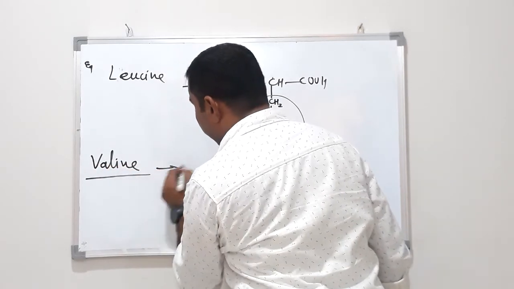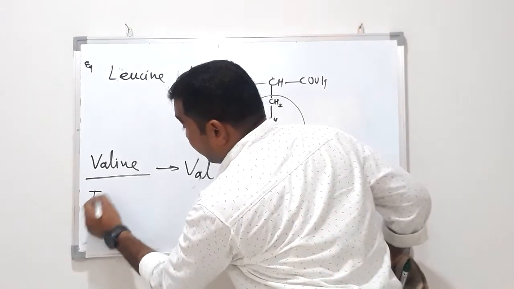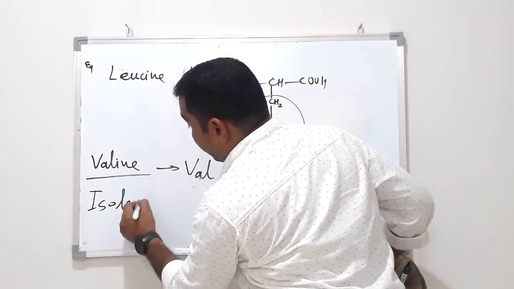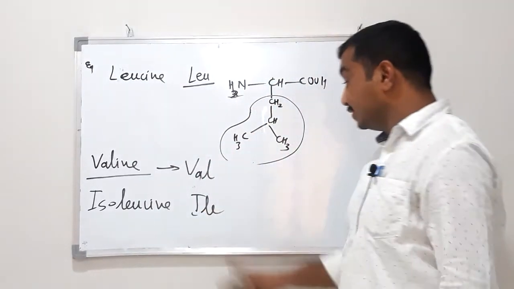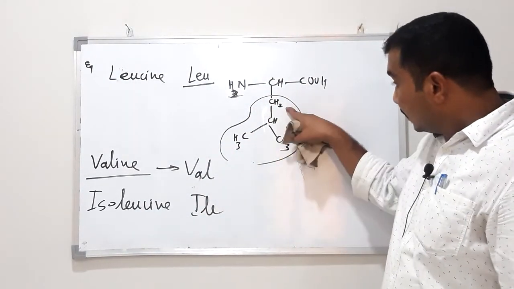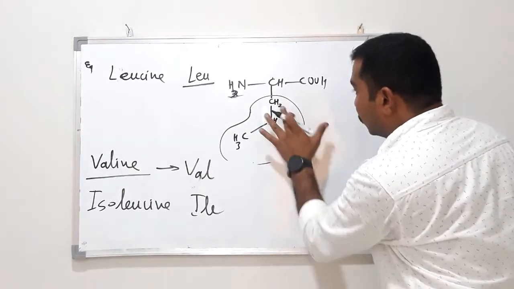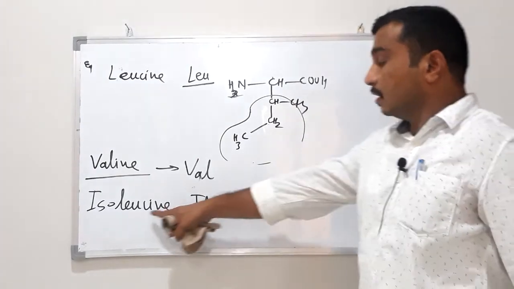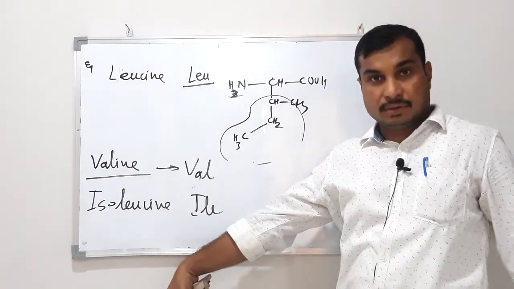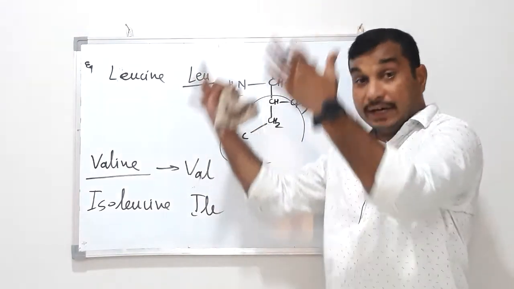Valine is represented by VAL. Isoleucine, ILE. This methyl group is presented here, and this is the side chain. If we replace this methyl group and attach NH2 here, then it is isoleucine, and so on. Glutamic acid, aspartic acid, like this, tyrosine.